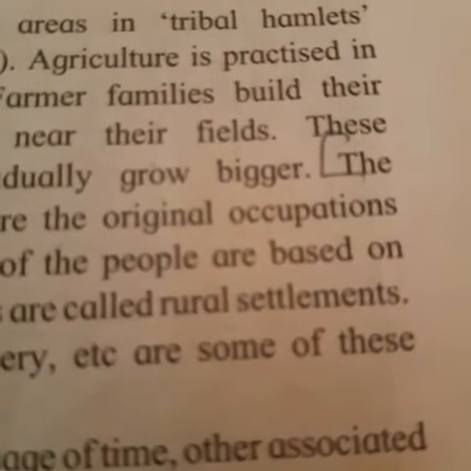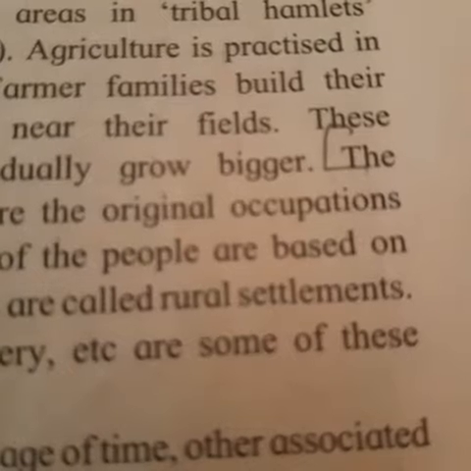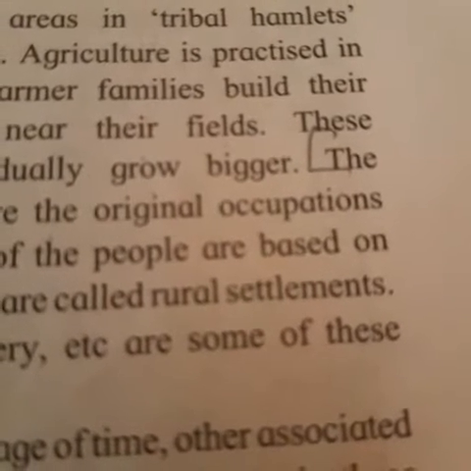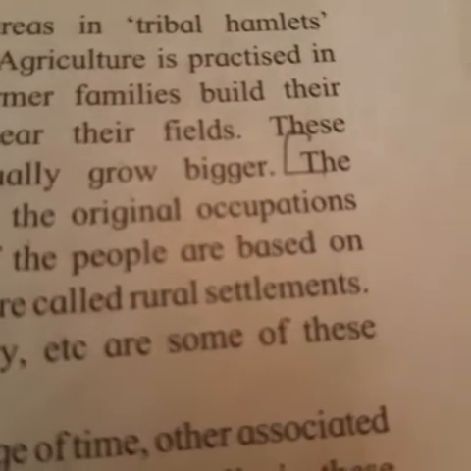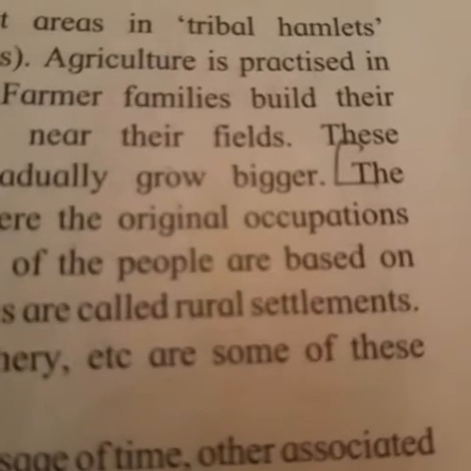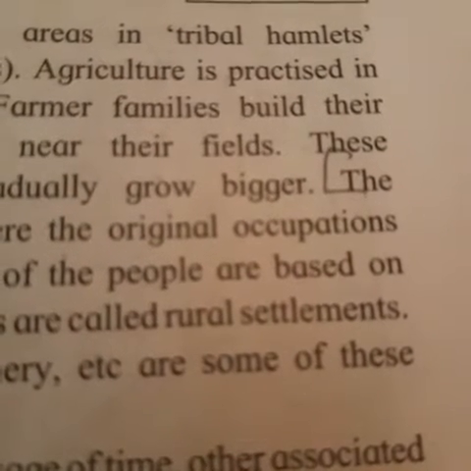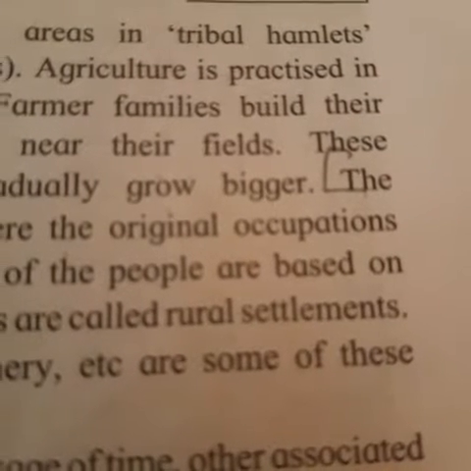Now over here in this paragraph they have explained that human settlement has always flourished at places where they see the geographical conditions. They settle where there is availability of water, a proper conducive climate and fertile land.